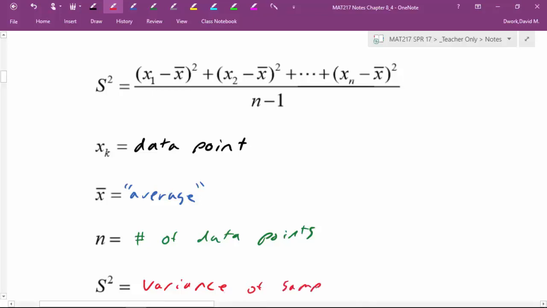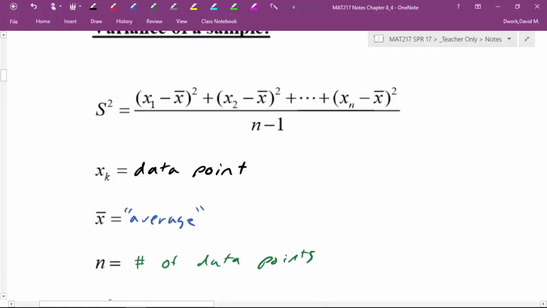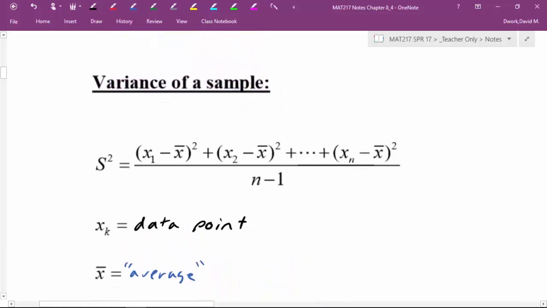When we go to population, it's going to be very similar. We're just going to change our letters. So what is this saying? Take your data point, that's what this piece is. Subtract your mean, subtract your average. Then take those values and square them. Then rinse and repeat. Do that for your second data point, third data point, fourth data point, fifth data point. Do that for all of them. And then add all of them together.